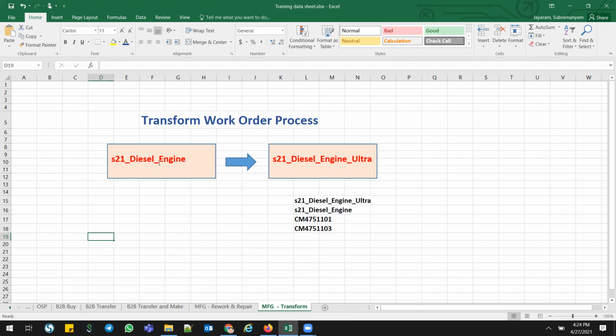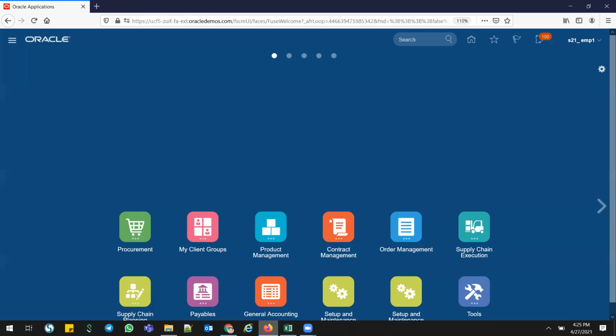So I have 500 in stock in my warehouse. I want to convert this diesel engine to ultra diesel engine. So I will have these two parts. For this part, I will remove it from the existing engine and add this part number, and then I will produce the new stock. So let me go into the system. Log into this cloud environment. As I told, I'm going to use most of the things from the recent database, like the inventory org, mainly the org structures.